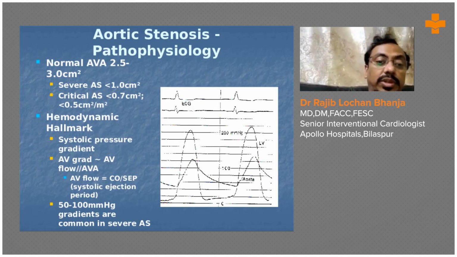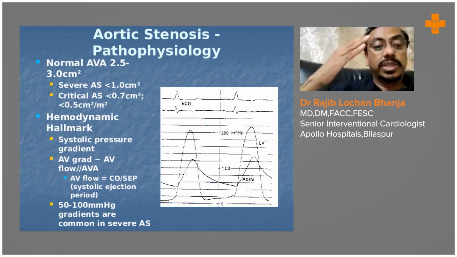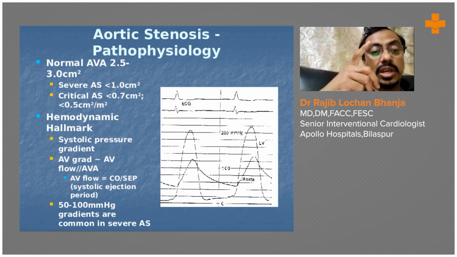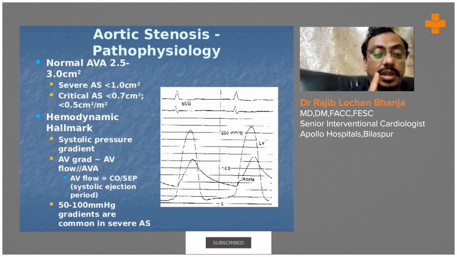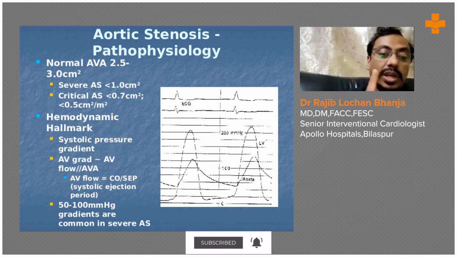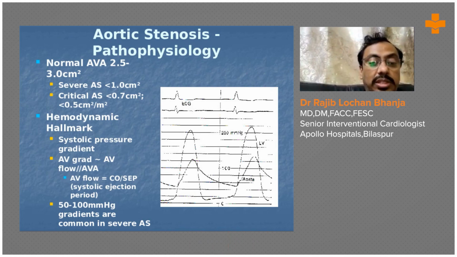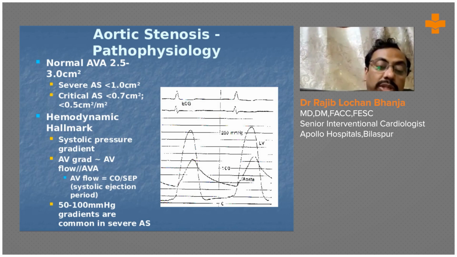So, pathophysiology. We call this critical aortic stenosis when there is severe aortic valve narrowing, less than 0.7 cm² or less than 0.5 cm² per m². What is the hemodynamic hallmark? The systolic pressure gradient across the aortic valve, determined by aortic valve flow and AVA. AV flow depends on cardiac output and systolic ejection period. Gradients of 50 to 100 are common in severe aortic stenosis.